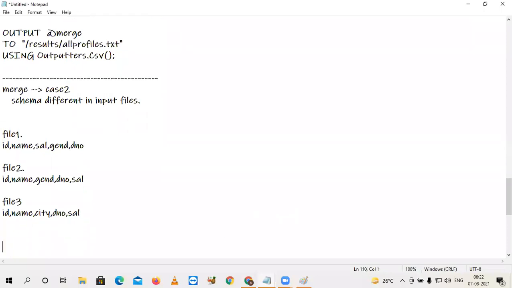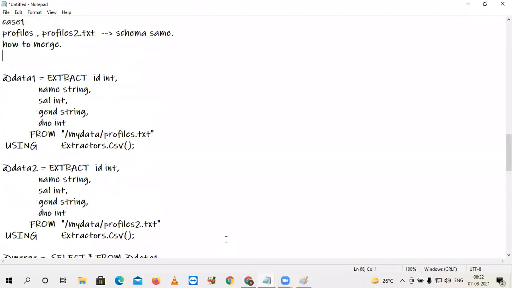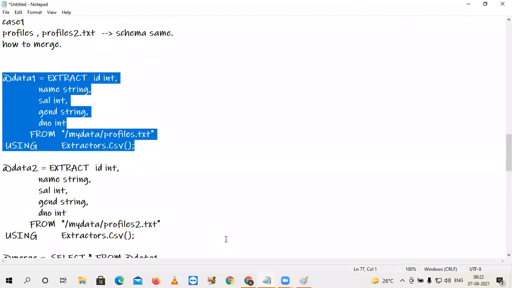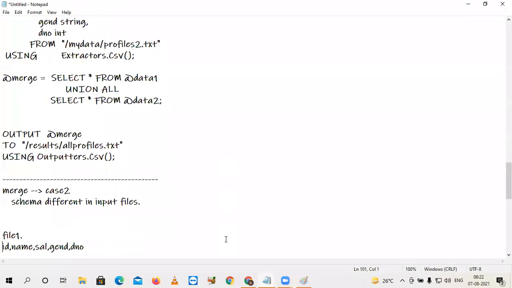Already you know the extract statement, you know the output statement. So I'm not going to do that one. I will do that one for you. Just only copy. So this is the first.